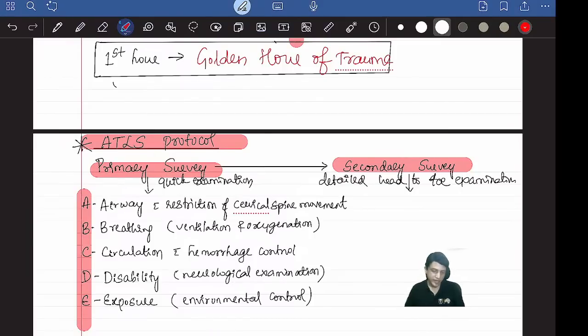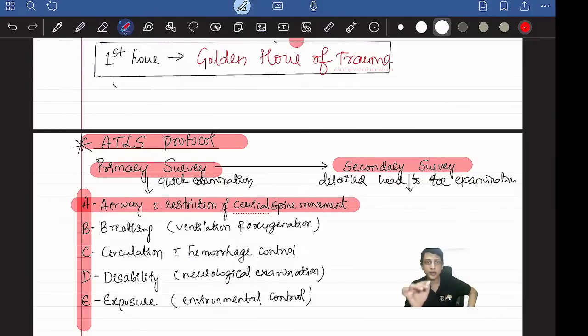The second part is equally important, and all your exam questions are mainly based on it, because examiners know you will miss that part while studying. Along with securing or maintaining the airway, you should also restrict cervical spine movement. Very good, spine protection, excellent. You're right.